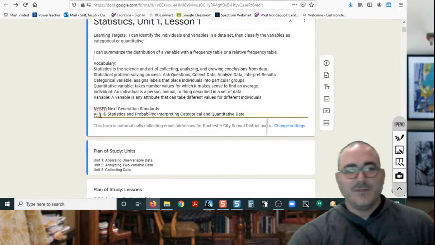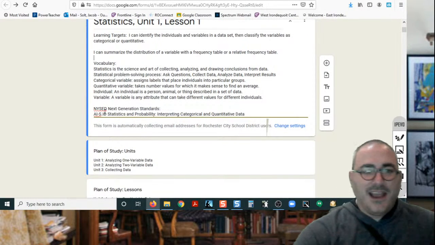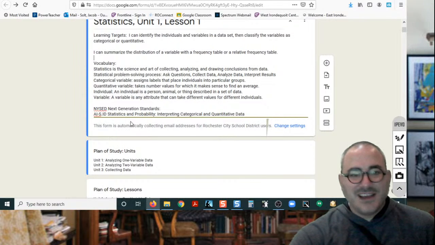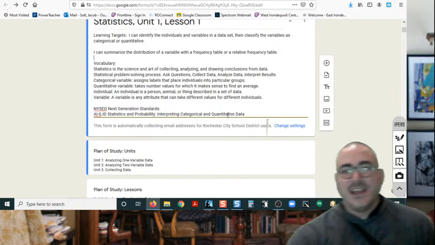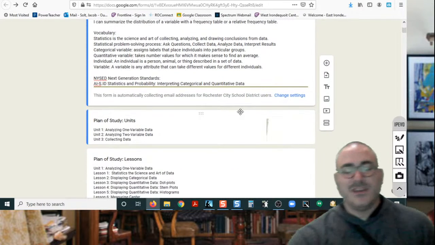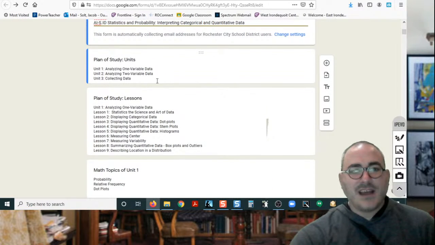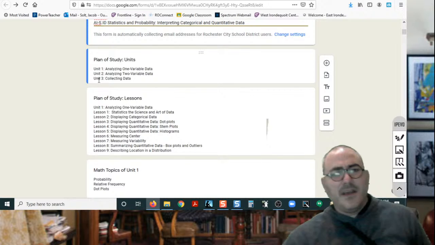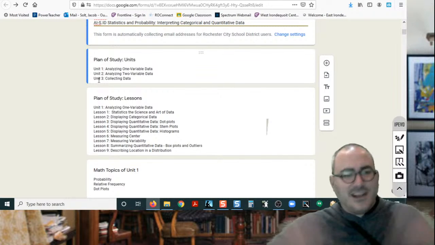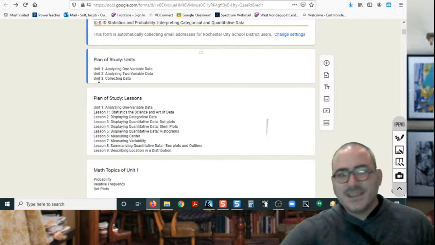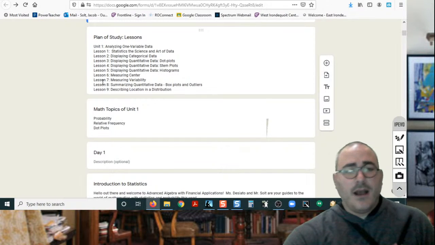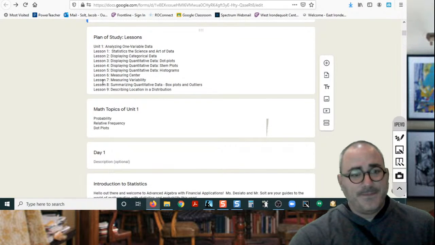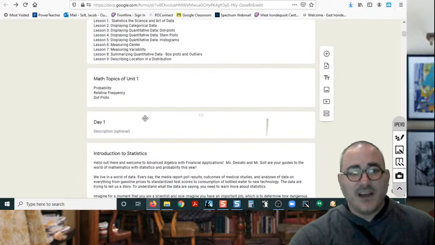And right here, just for good measure, I got some NYSED Next Generation Standards, statistics and probability. They want you to be able to interpret categorical and quantitative data, and that's what we're going to be doing in this lesson. I also got a very tentative plan of study lessons. If we're going forward, this is kind of just a trial and test to see what works for me and Ms. Desiato. So some math topics, and we'll start with day 1.